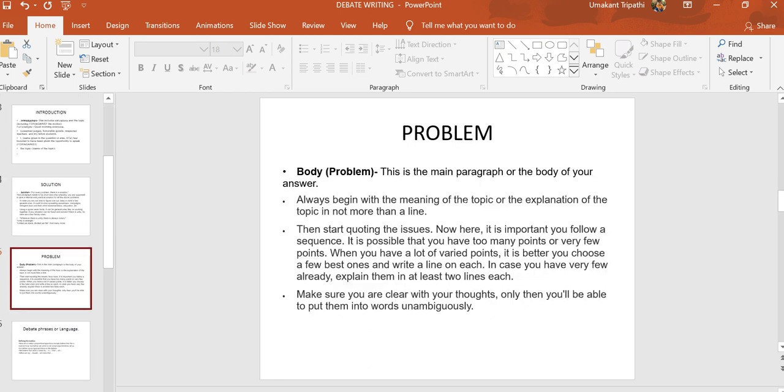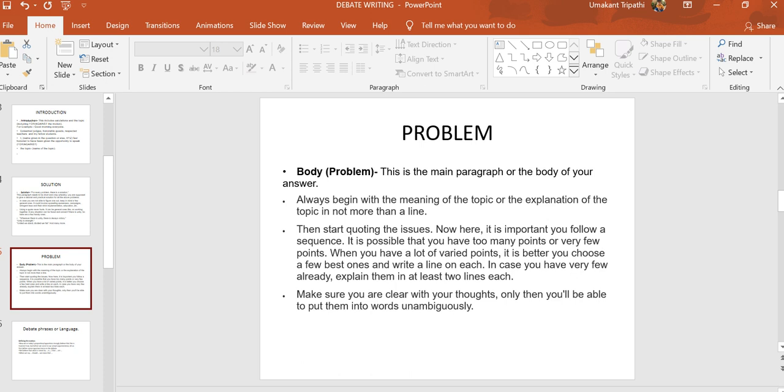Then comes the body of debate or problem. This is the main paragraph or the body of your answer. Always begin with the meaning of the topic or the explanation of the topic in not more than a line. Then start quoting the issues. It is important that you follow a sequence.